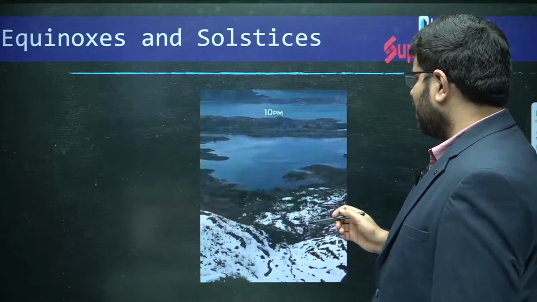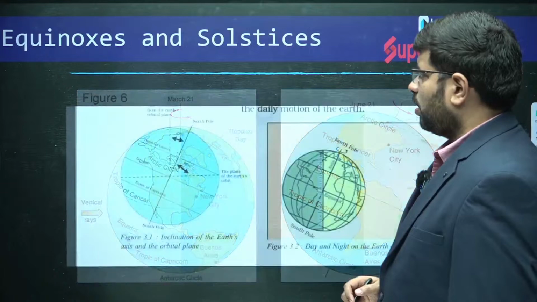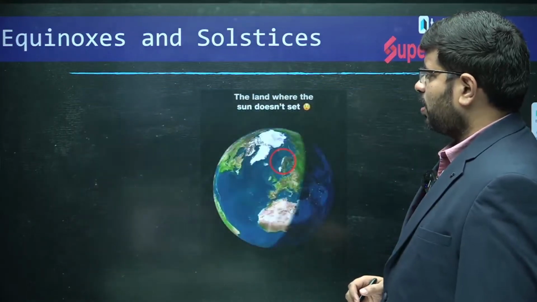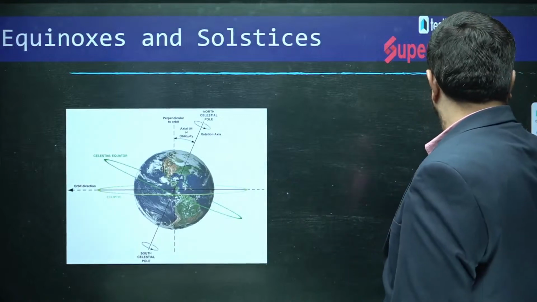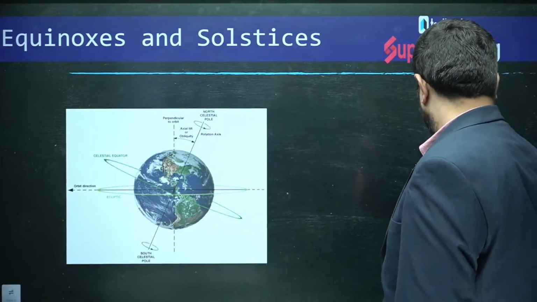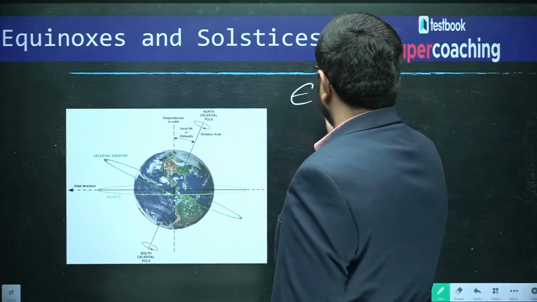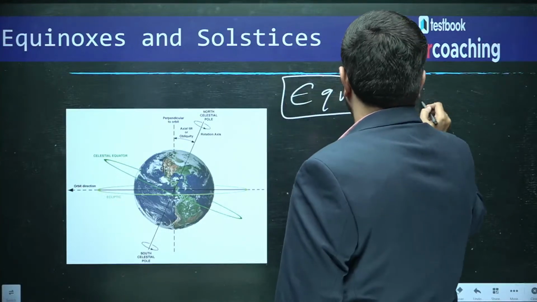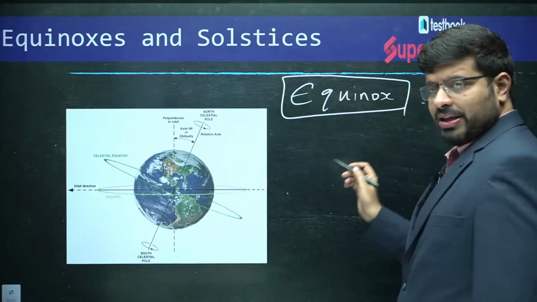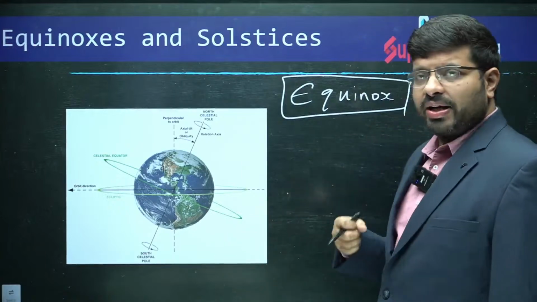Let me tell you what an equinox is. Equinox is nothing but equal night. That is what the word means.